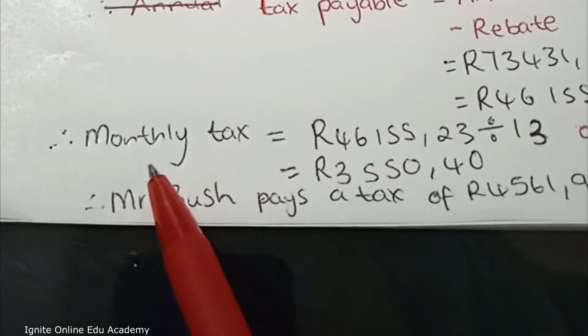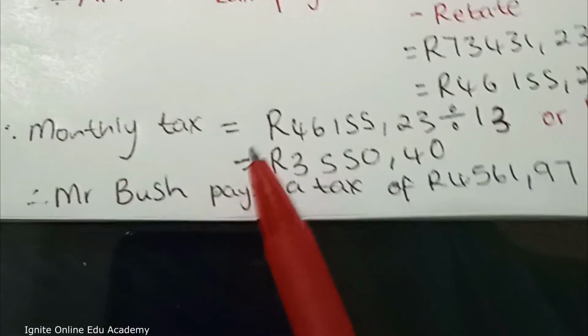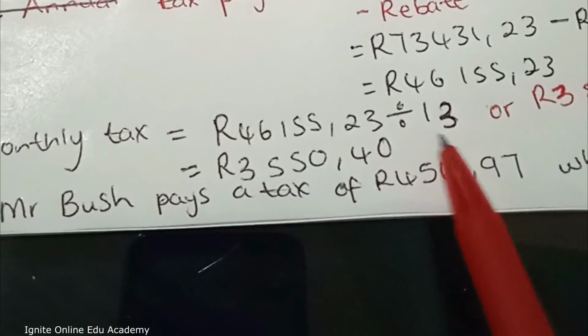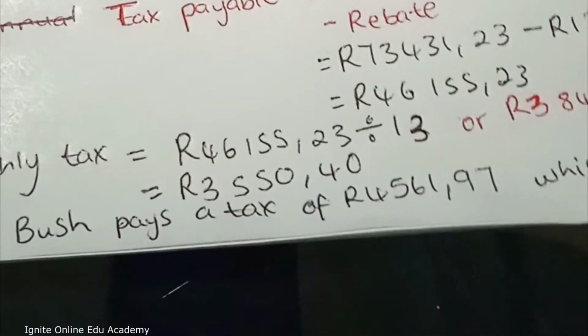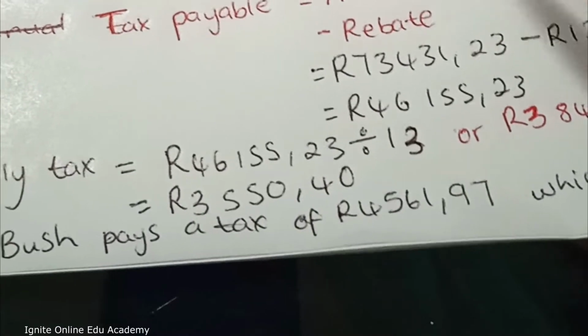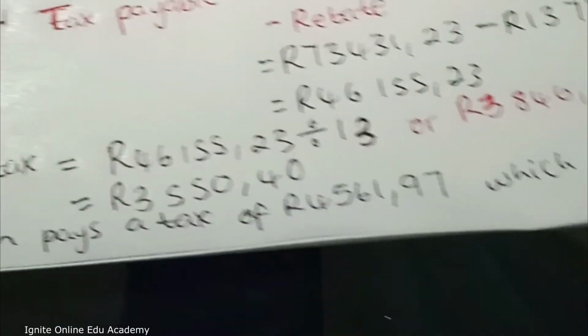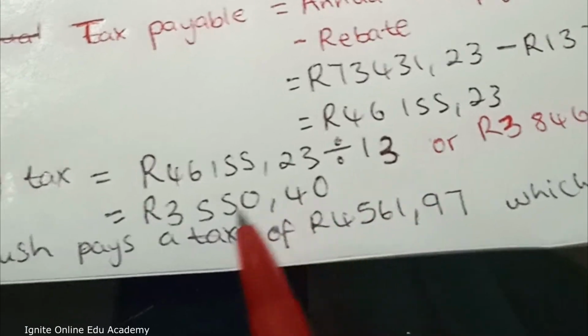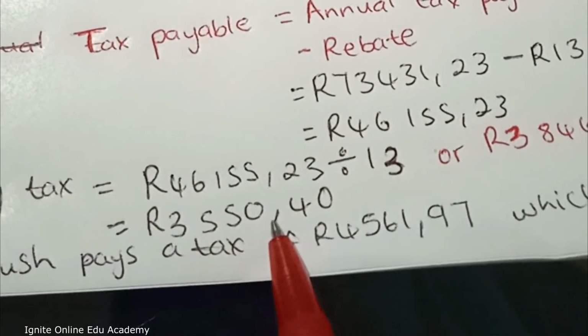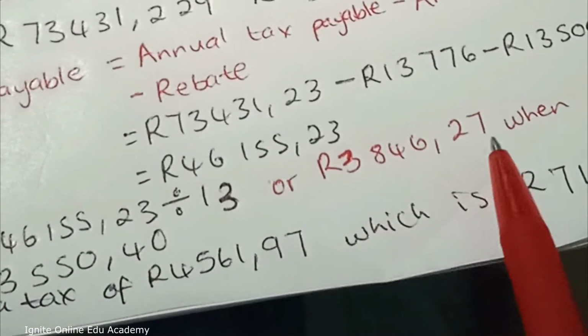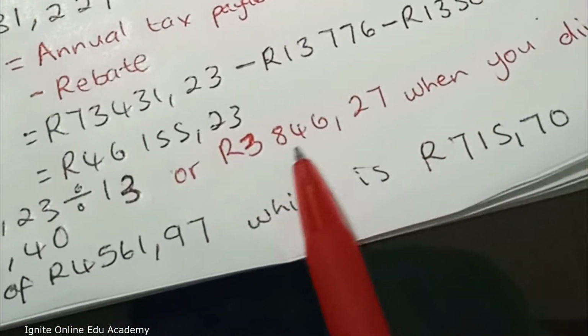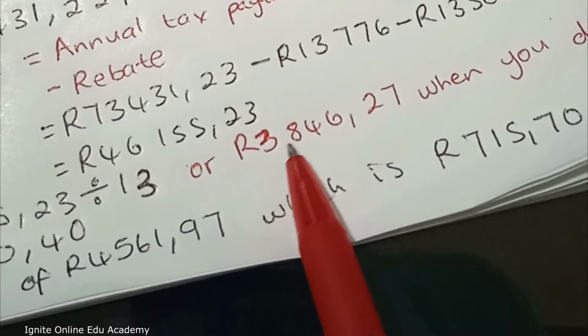We need to calculate monthly so that we can answer the question. You take that, you divide by 13 months, including that extra tax he pays for month number 13 with the bonus. So you include that in here, and then you get 3,550 and 40 cents. Now you can do that, or you can get 3,846 rands and 27 cents when you divide by 12 months. If you divide by 12 months, this is what you will get.